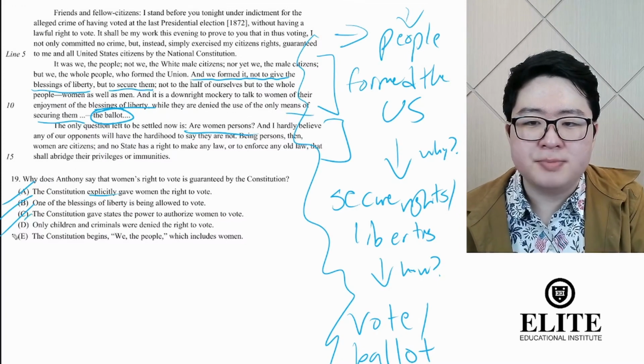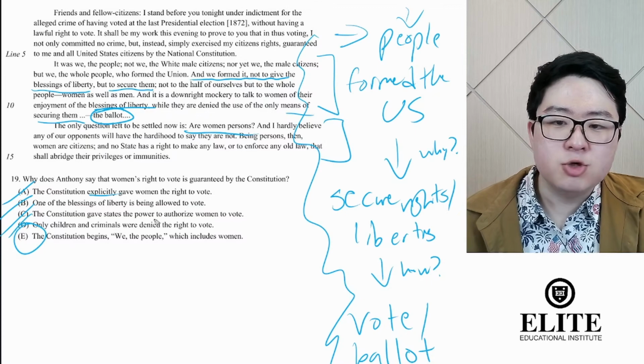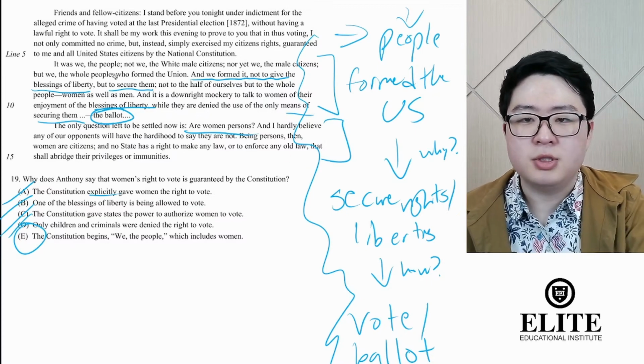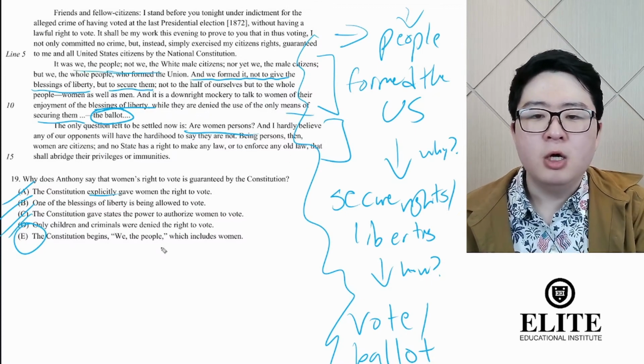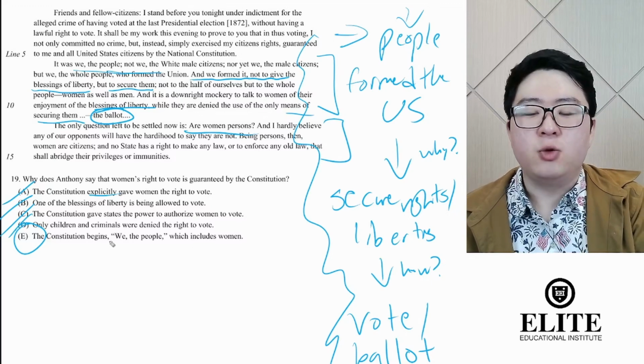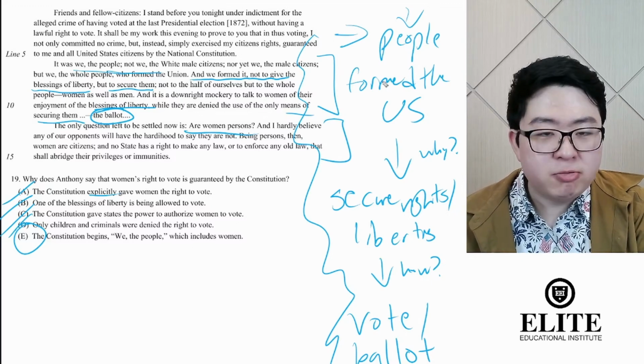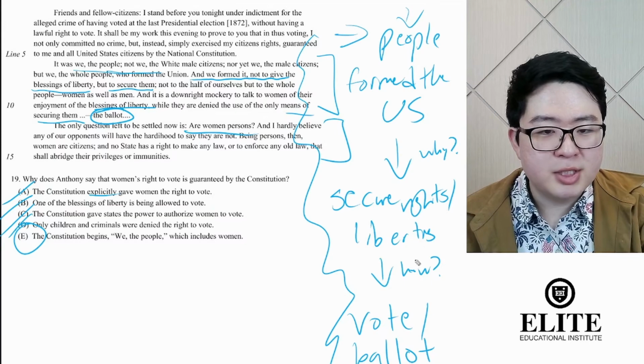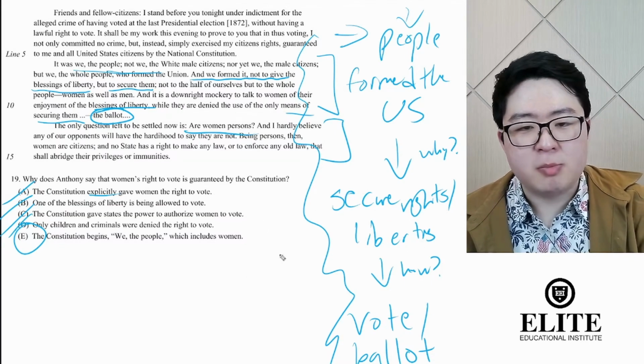So this doesn't make any sense. And so we arrive at E. The Constitution begins, we the people, right? She does specify that, we the people, which includes women, right? And we the people includes women, and because people form the US, in order to secure their rights and liberties, they need people to vote.